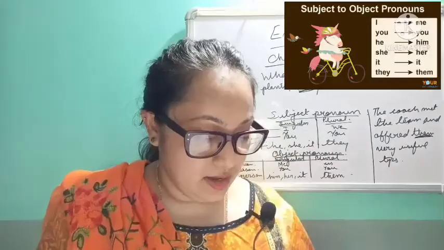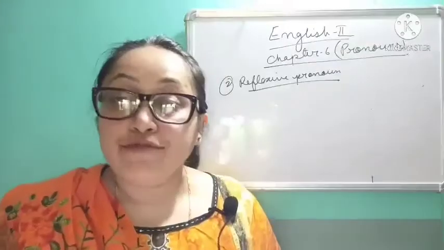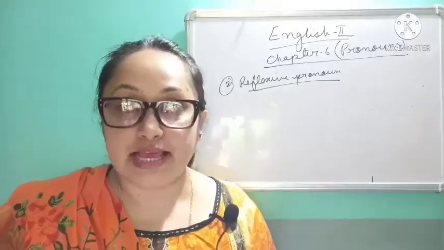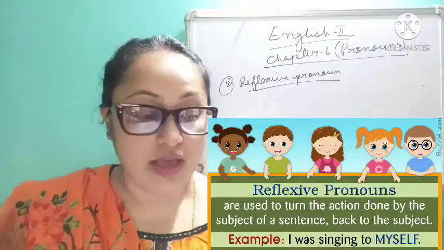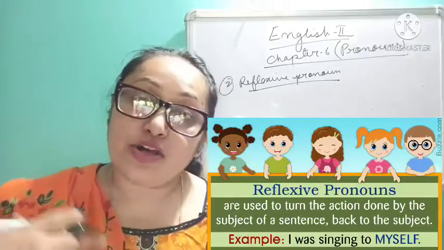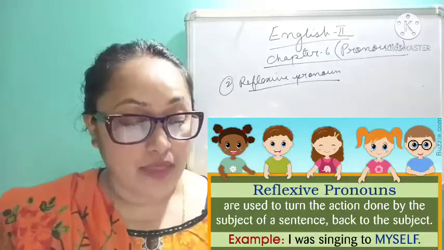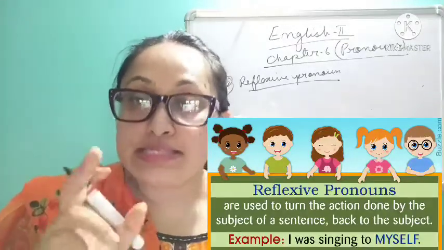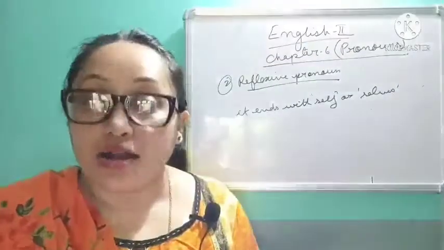Let's begin. Reflexive pronoun. Now what is a reflexive pronoun? Now, when we use words such as myself, yourself, himself and herself to refer back to the subject. Now what is the subject? He, she, it. Then if it is the object of the sentence also, then these words are called reflexive pronouns. Now reflexive pronouns end with self or selves, like herself.